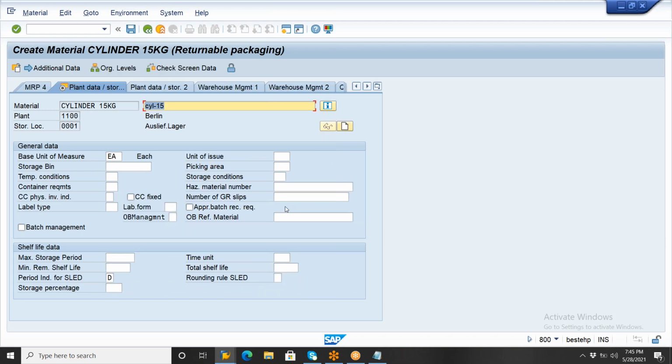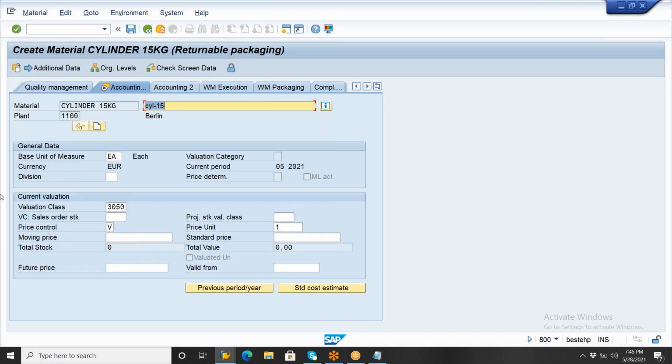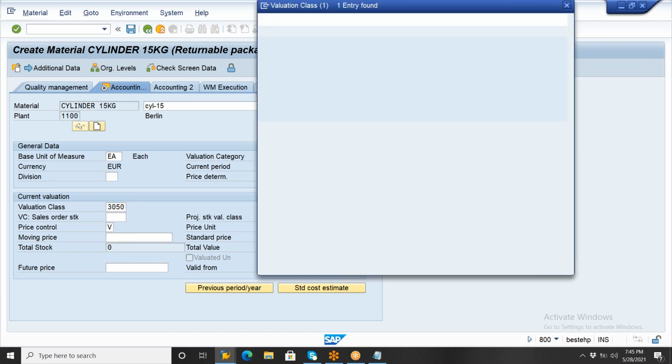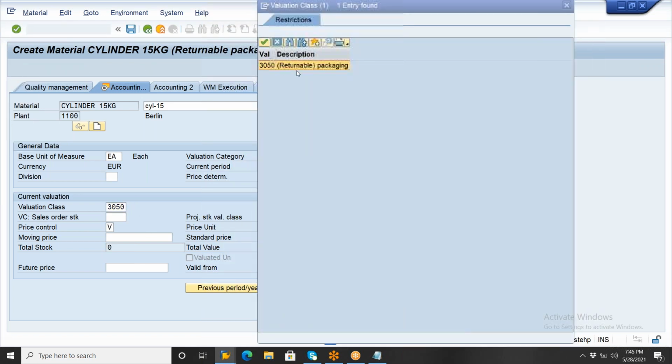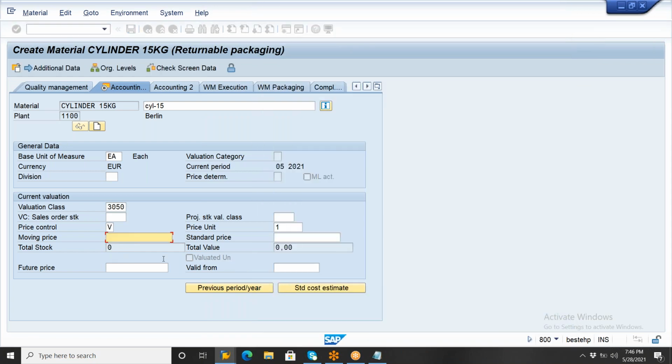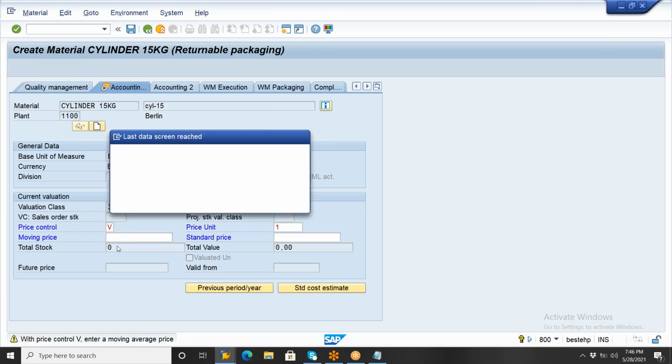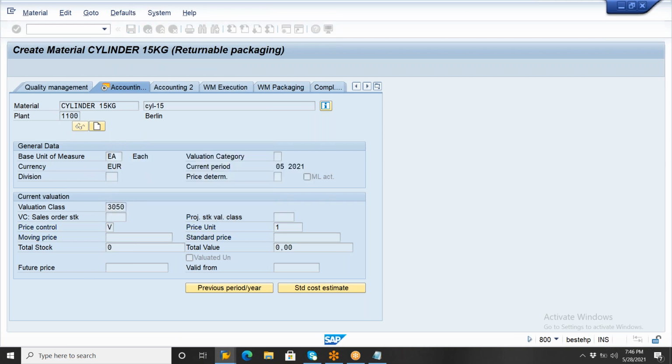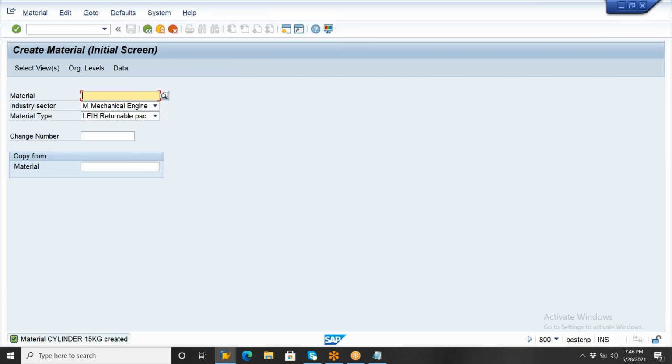Enter, enter. Now for RT packing material, the system will automatically pick the valuation class. In further MM-FI integration we can understand more; as of now, this 3050 is only the valuation class for the returnable transfer packing. If you want to enter any standard price or moving price, it is not needed, because we are not going to receive this, we are only temporarily holding the stock here, and later we need to hand it over to the vendor. So the price is also not needed here. Right, so I created the material.